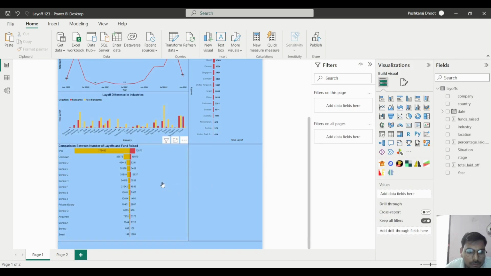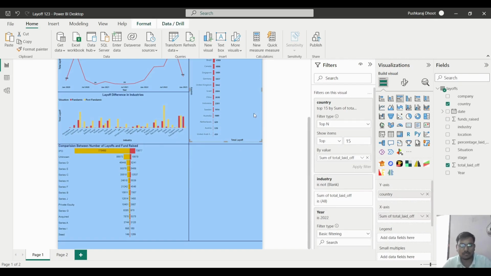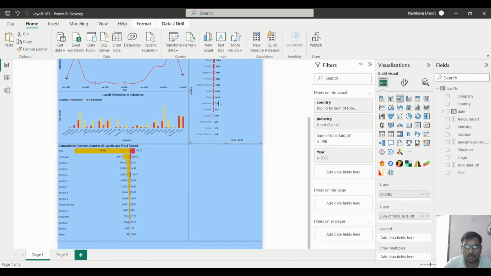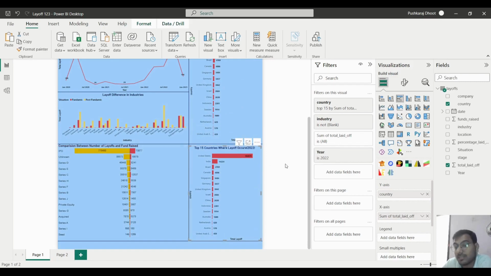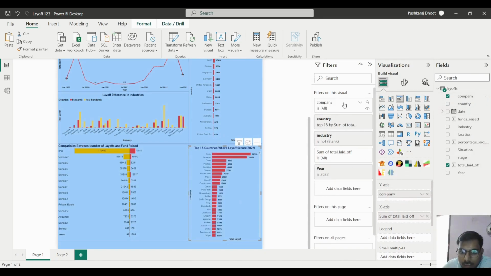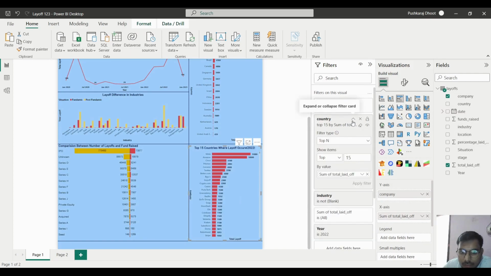After that one, the next thing, here we will put again one chart, that same chart will be there. And now what we will do, we will take regarding the companies, like which company has done the most layoff, we have to see that one. So at the place of this one we will put the company, and in the company we will take only the top 10 companies. Okay, and we will apply the filter here.